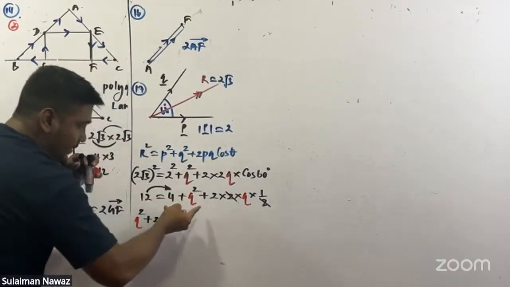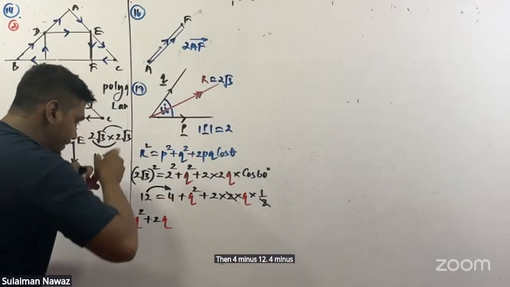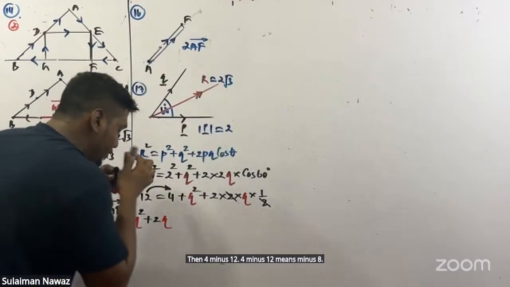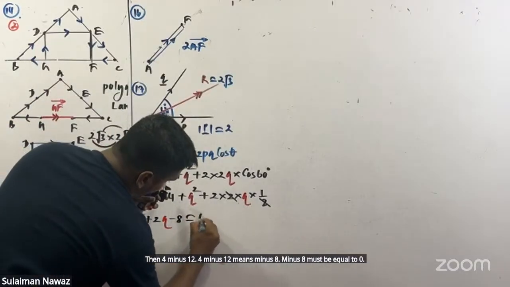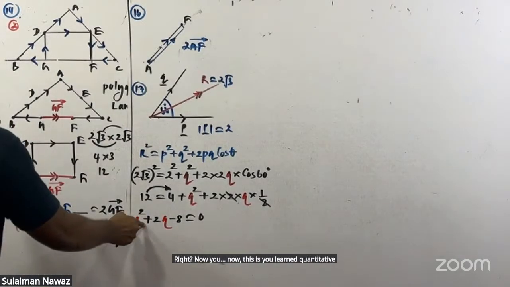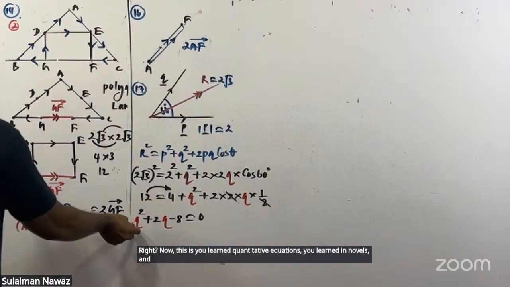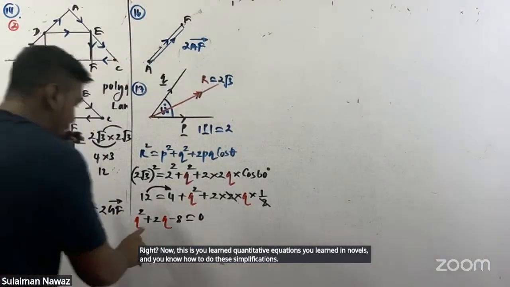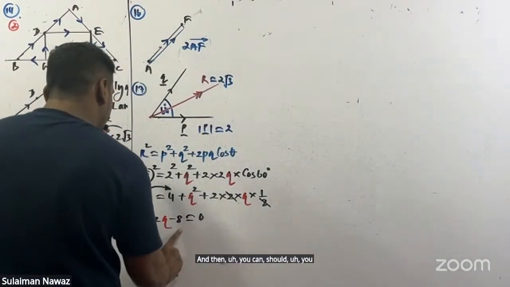Then 4 minus 12. 4 minus 12 means minus 8. Minus 8 must be equal to 0. Right. Now this is quadratic equations. You learned this at O level, and you know how to do these simplifications. Then you should take a common factor.